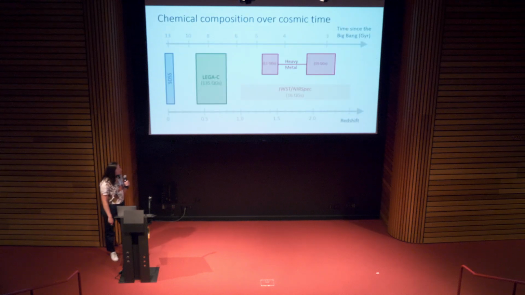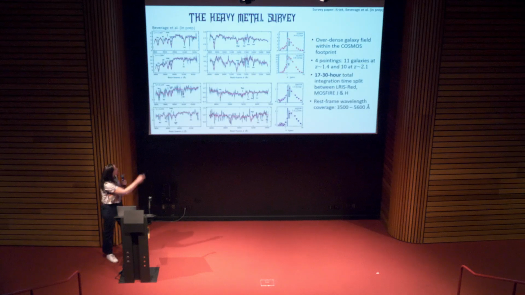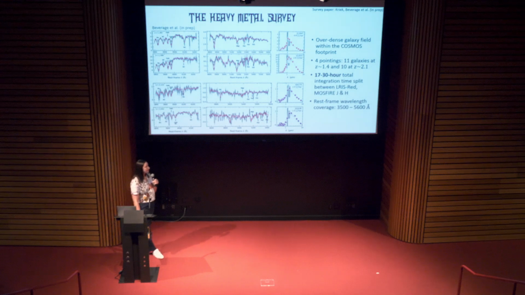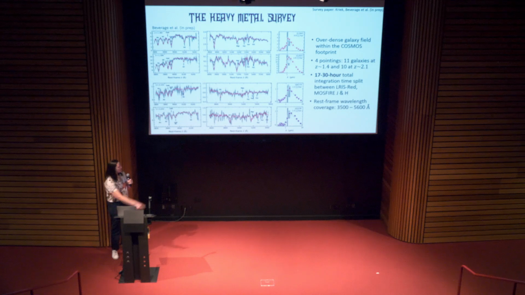So that brings me to the third survey, with heavy metal. That's the name of the survey, because we're looking for heavy metals. And we have this fun text that we use. And so we have a total of 21 massive quiescent galaxies between a redshift of 1 and 2.5. And the galaxies were selected from an overdense galaxy field, which means that we were able to fit all 21 galaxies into only 4 Keck pointings. And for each of these pointings, we go super deep, 17 to 30 hours total integration per pointing. And that's split between LRIS and MOSFIRE. And that translates into a rest-frame wavelength coverage of key absorption features that we use to measure the abundances.